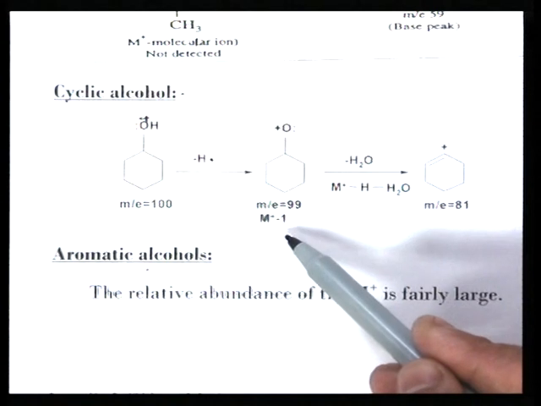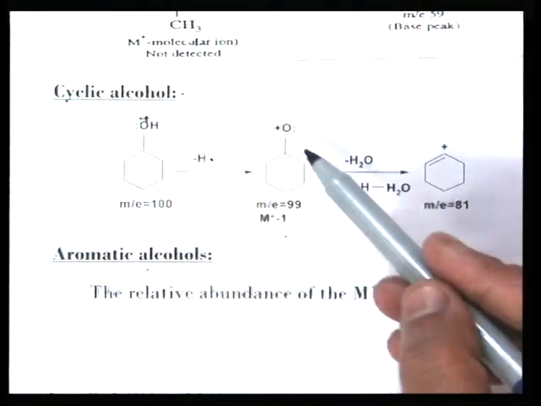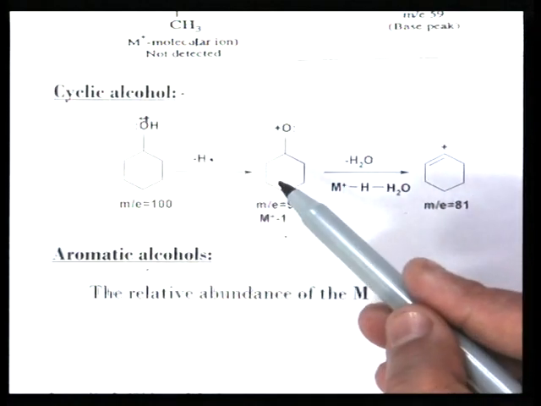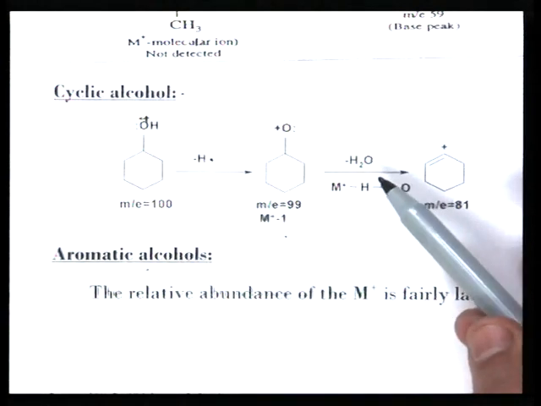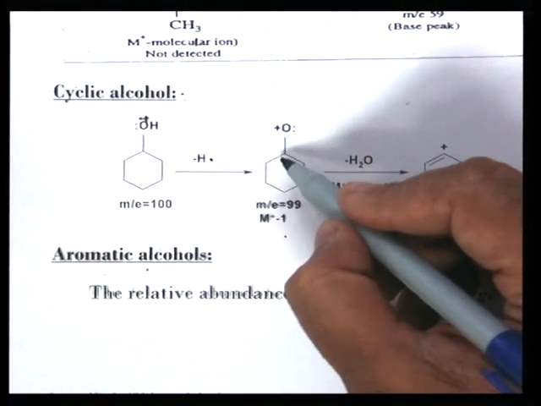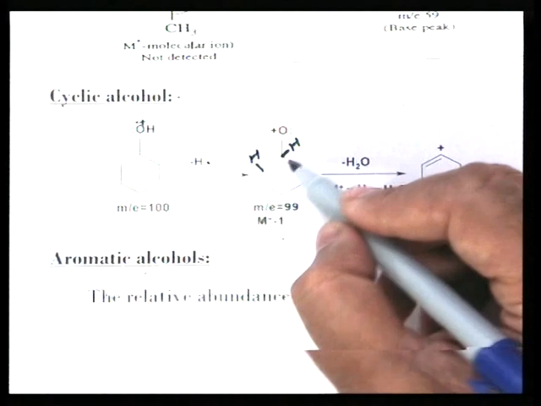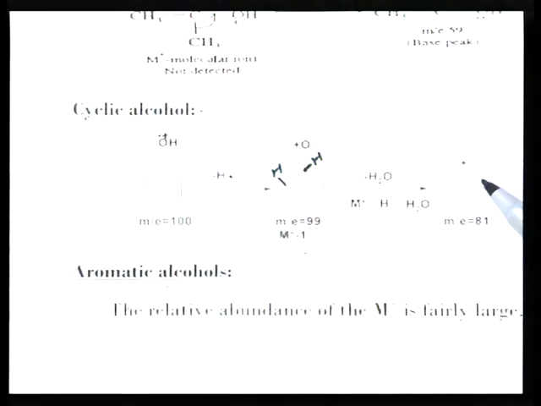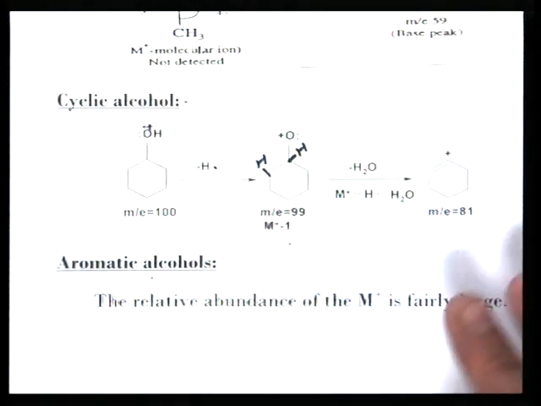So, the M minus 1 peak corresponds to a structure like this, and the H radical is lost. An oxygen cation is there like this, and this cation loses a water molecule, so 18 mass units are lost, and M by E 81 is formed. Here, this hydrogen and this hydrogen are lost as a water molecule, okay. The water molecule is lost, and we get this cyclohexene cation, M by E 81. This is cyclic alcohol in general.